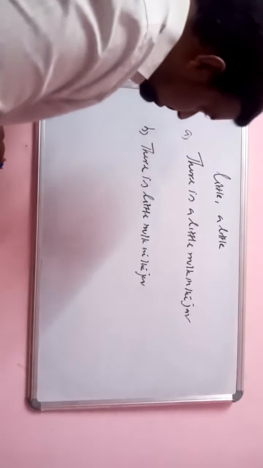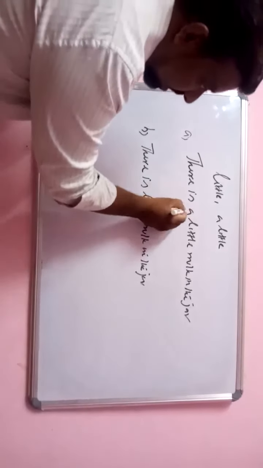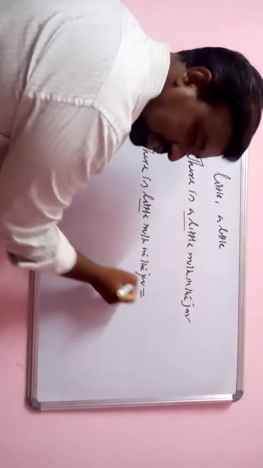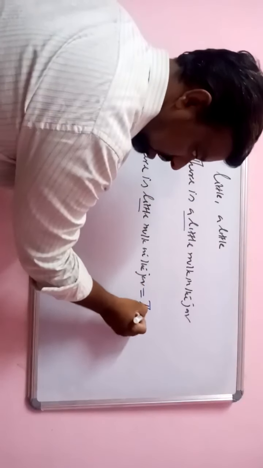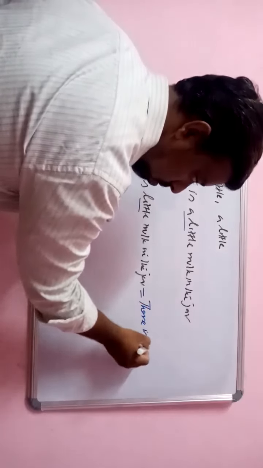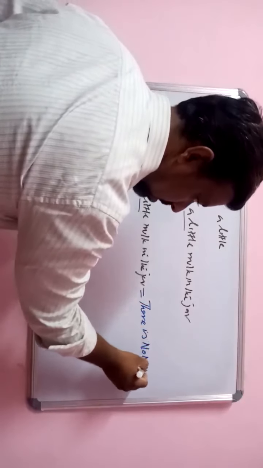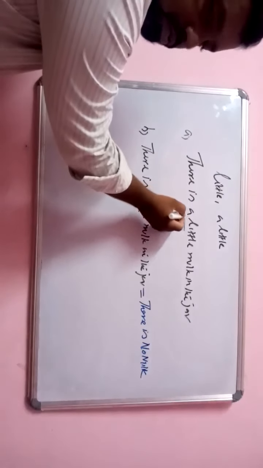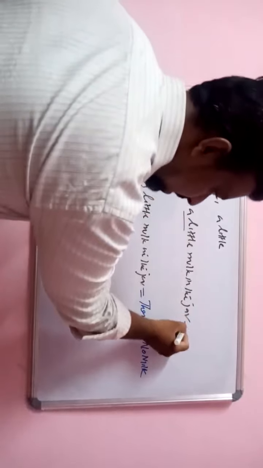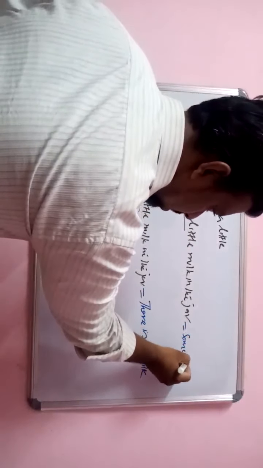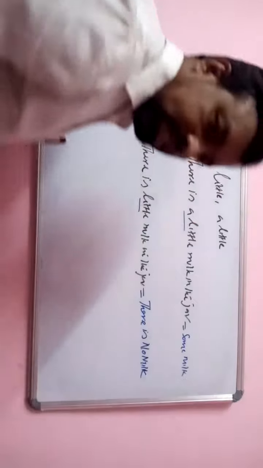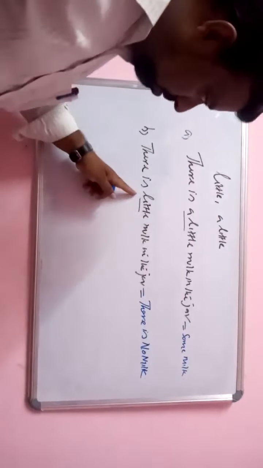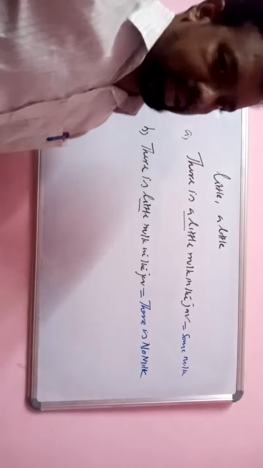What is the difference? The difference is a. Without a, it means there is no milk. If you use little with an indefinite article, it means some milk. Some quantity of milk is in the jar. If you put it without a, it means totally negative meaning.